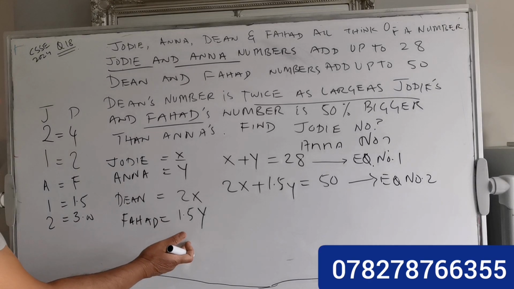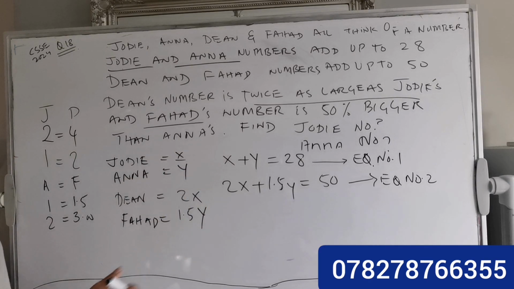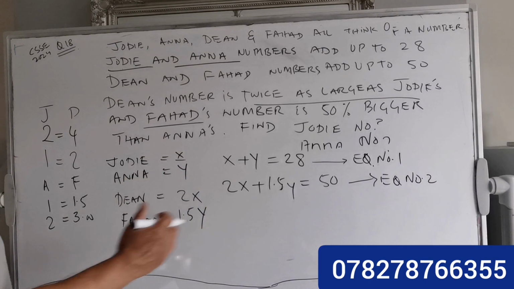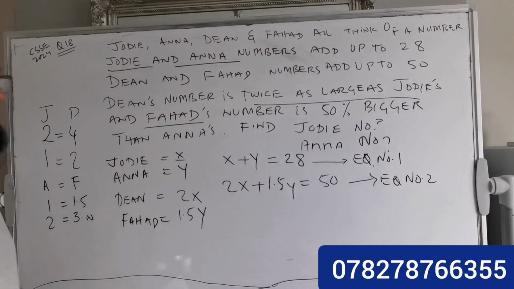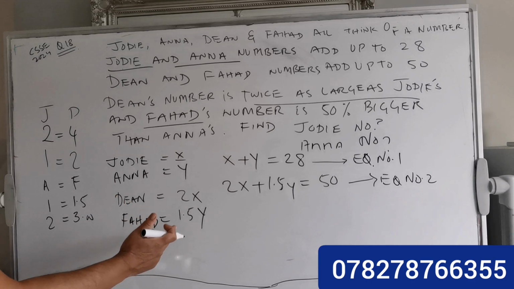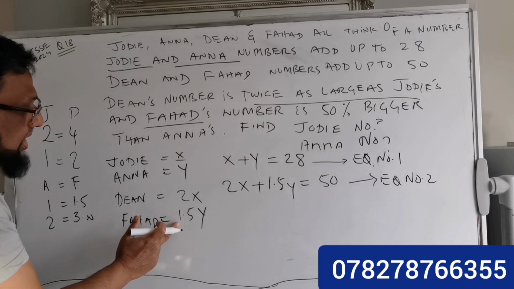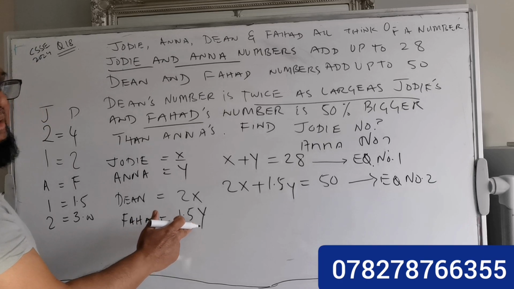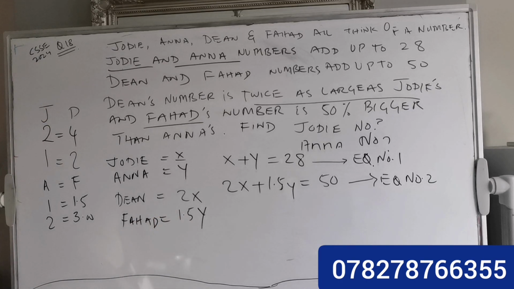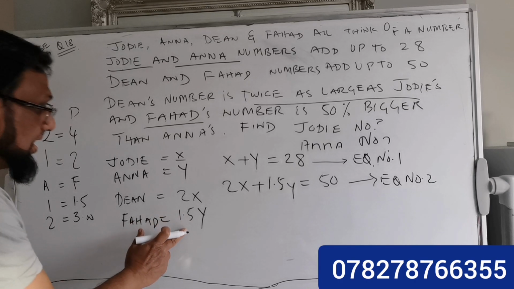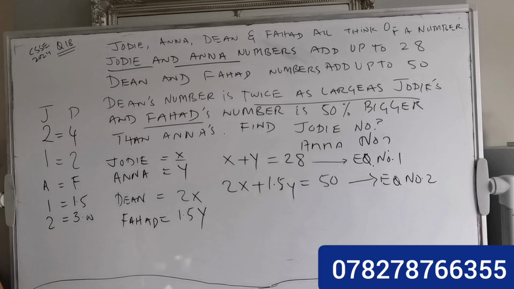Same as Fahad. So Fahad's number, it says what? 50% bigger than Anna's number. Whatever the number for Anna is 50% more. So what I did is Anna is 1. So 50% converted into decimal is 0.5. So it means the Fahad number will be 1.5.